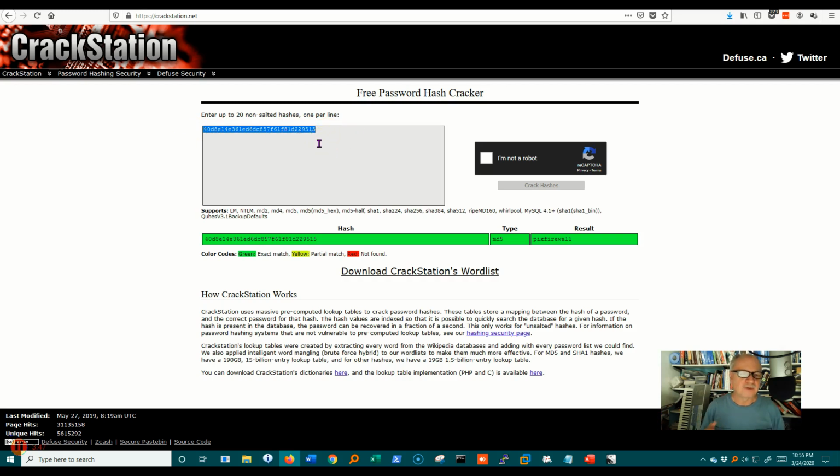But the important thing to understand here is that your system, especially like say a Windows system or even a Linux system, does not store your password as a password. There's no place on your Windows system where you can go and find out what your password is. What it does is store hashes of the password, and typically salted hashes, which means it alters it in some way so that it makes it harder for this type of attack to take place. So that's it for those.